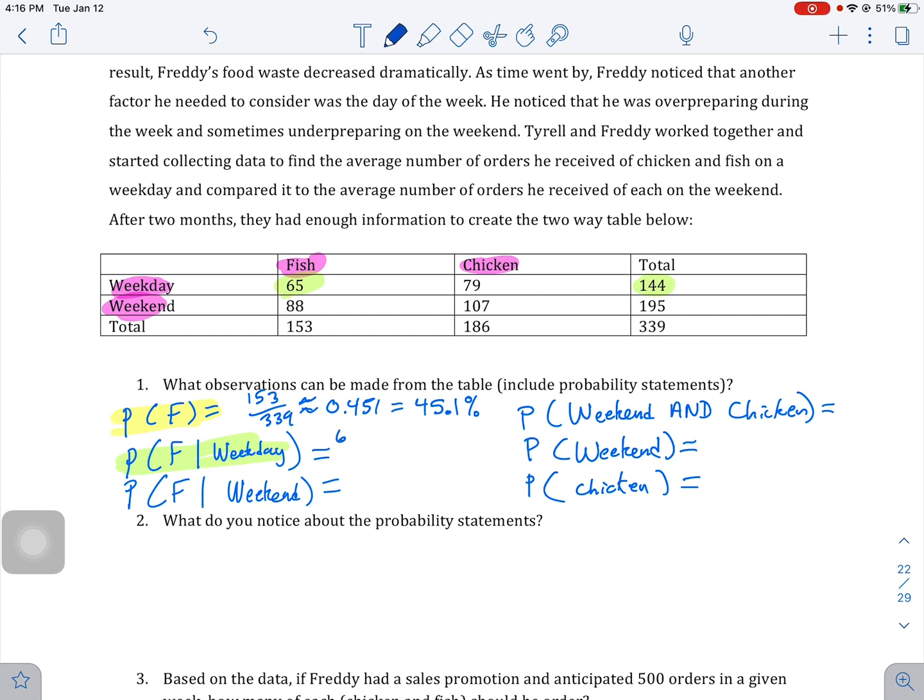So we're going to do 65 over 144, and that's approximately, again, I use my calculator and divide to get a decimal, 0.451, which is equal to 45.1%.